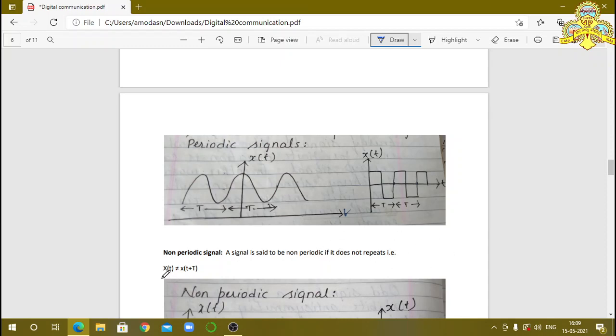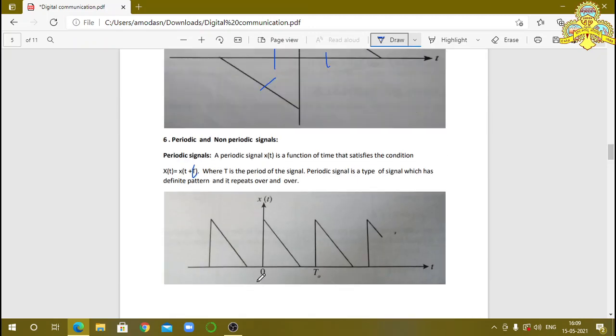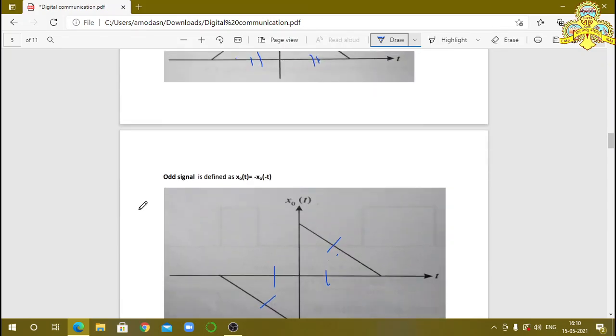It is represented by the equation x of t is not equal to x of t plus t. If x of t is not equal to x of t plus t, then it is called non-periodic. And if x of t is equal to x of t plus t, then it is called what? Periodic.